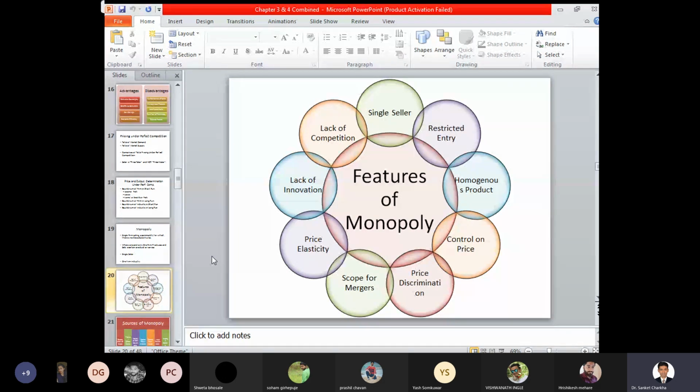So in order to curtail competition and control the situation, certain changes in the market economy have been undertaken. Accordingly, the entire market is controlled by a single seller.